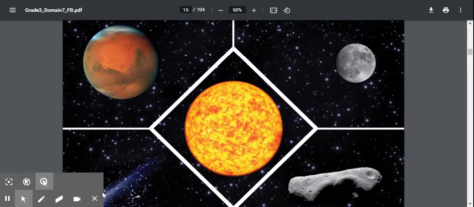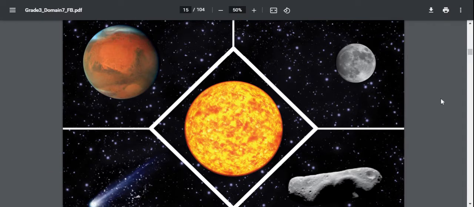Here are some of the things that you will find in our solar system. What exactly is our solar system? Well, you can think of our solar system as a gigantic neighborhood in space. But instead of being made up of houses or apartments like the neighborhood you might live in, our solar system is made up of the sun and the celestial bodies that orbit around it.